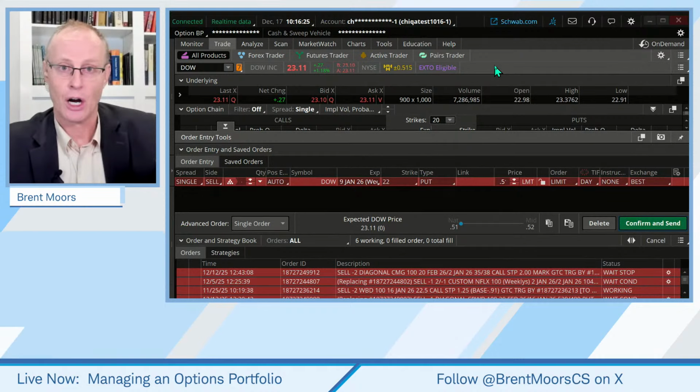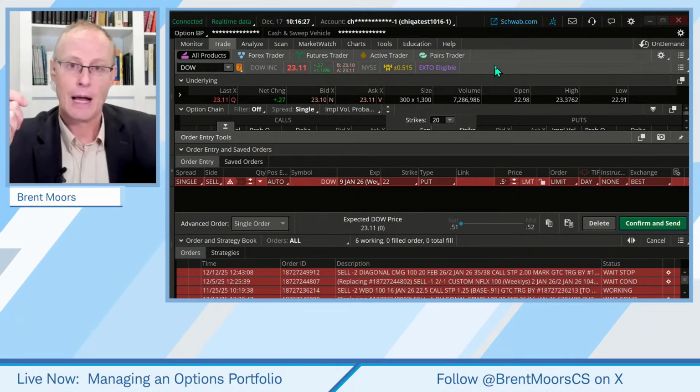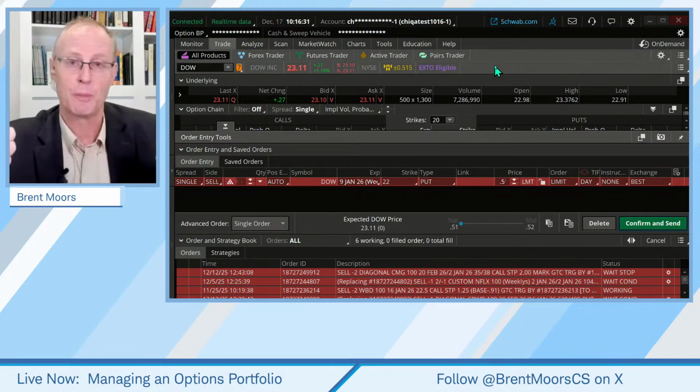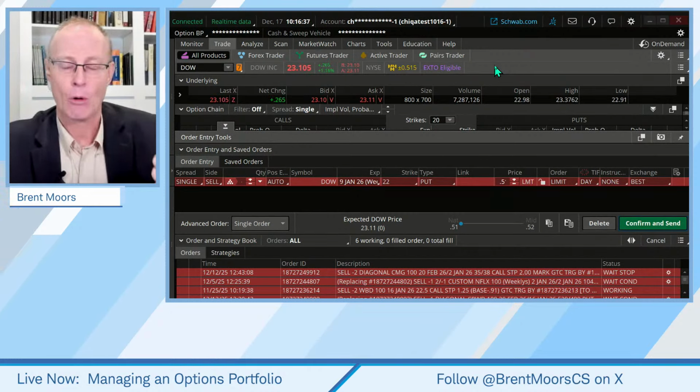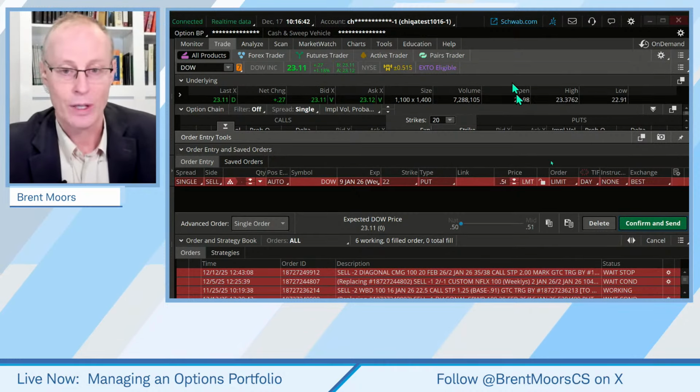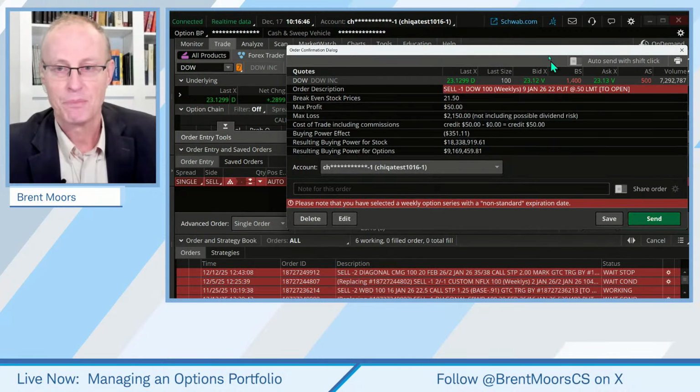The cons are higher total risk, especially if it really goes down on you, and bigger buying power effects on your portfolio. I don't know which is the right choice for you, but there you go.